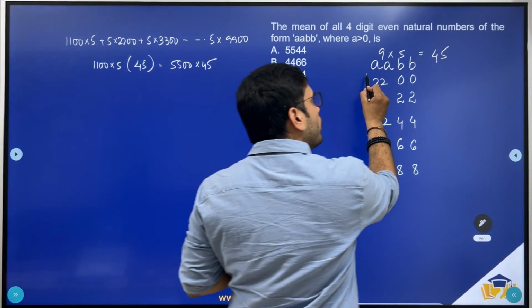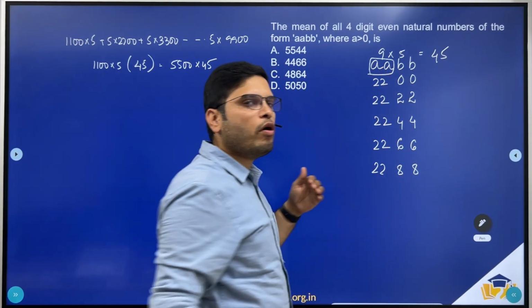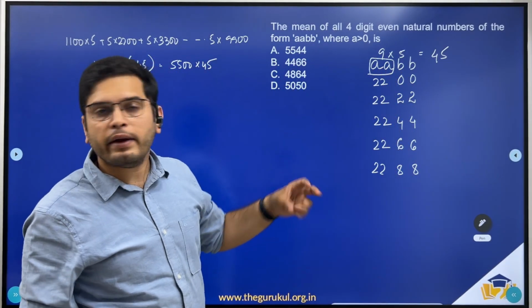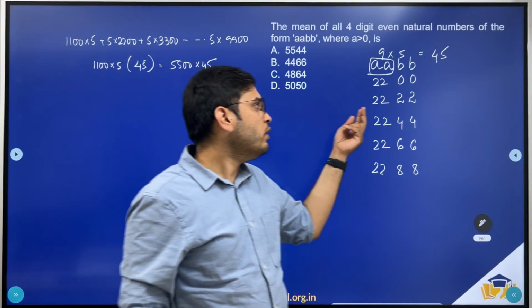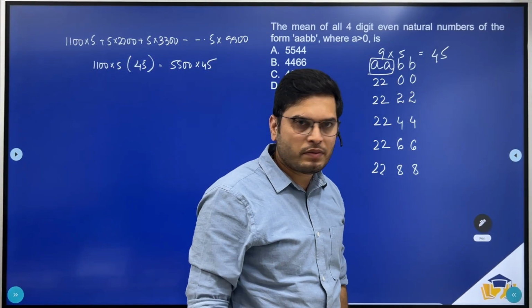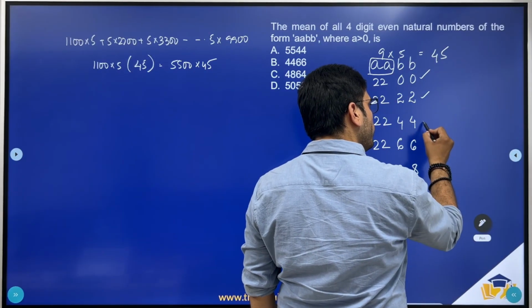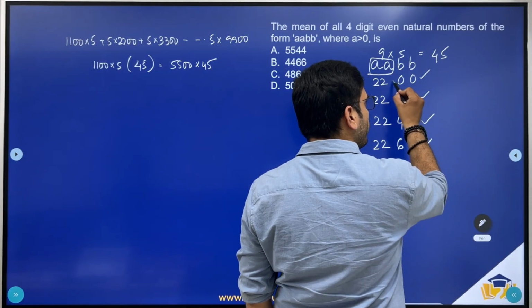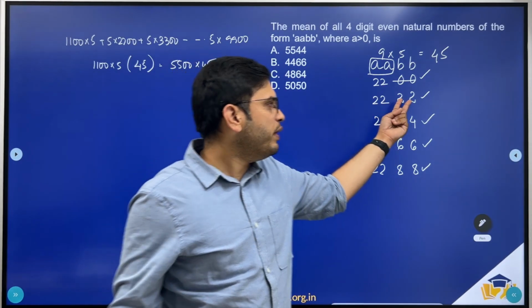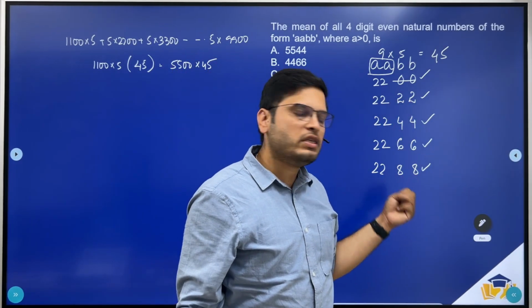Now we get the sum of thousands place and hundreds place, right? Now we need to find the sum of tens place and units place. Now in tens place and units place, you will be having 00, 22, 44, 66, and 88. Now let's ignore 00. Now we'll be having 22 or 44 or 66 or 88.